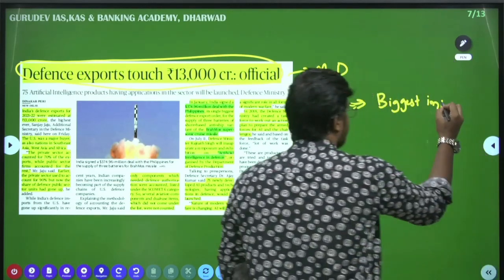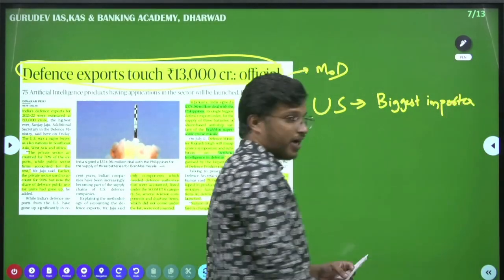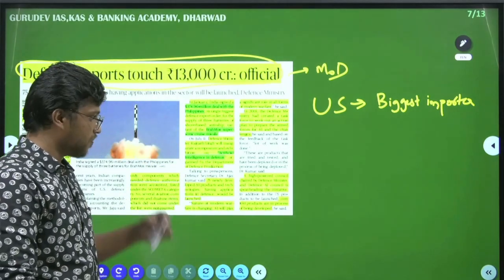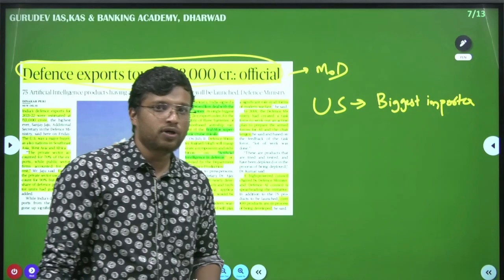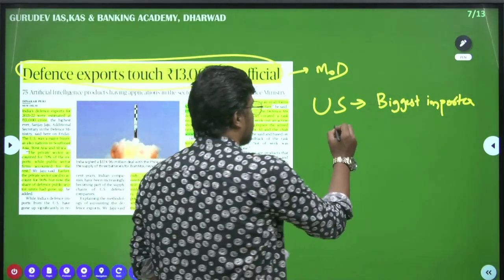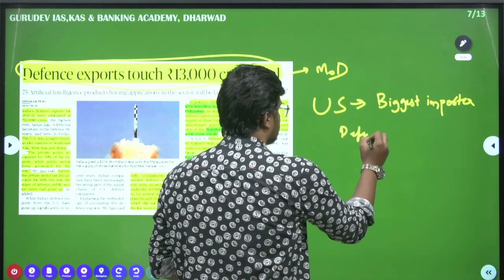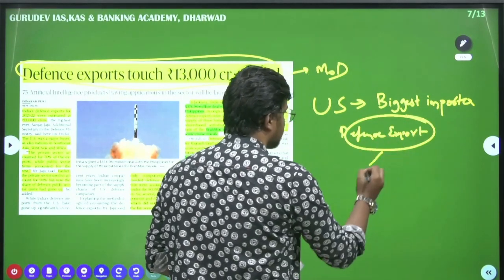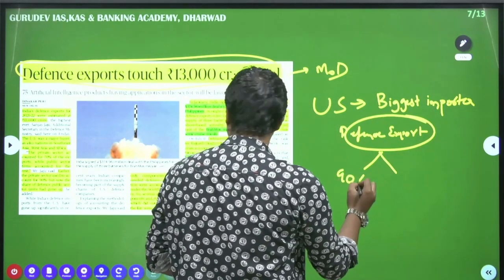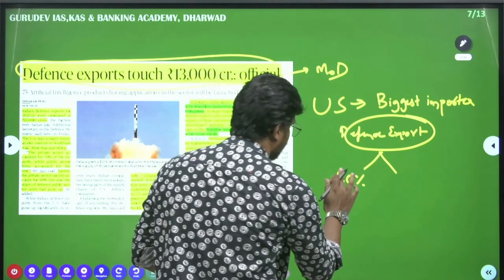US is the biggest importer of Indian arms. Whatever the supplies we are doing here, mainly it is done to the US. Secondly, the defense export that we are doing here, according to this report, 90% of it, I guess it is 90%, sorry, it is 70%.